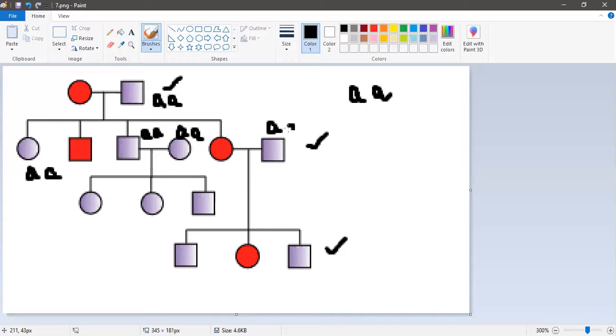Now, if I have to talk about the affected individual, this red is affected, this red is affected. Now let me talk about their genotype. Now they could be either capital A capital A or capital A small a. Now I have to find out whether they will be capital A capital A or capital A small a. Now how we will do this?